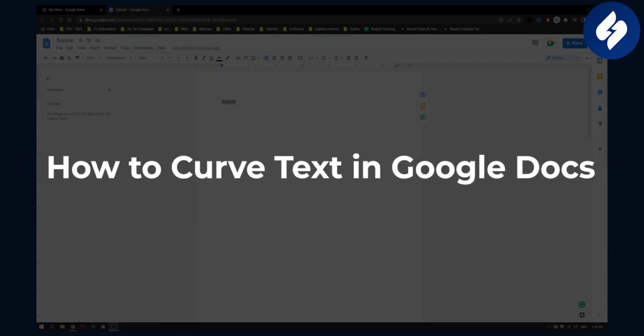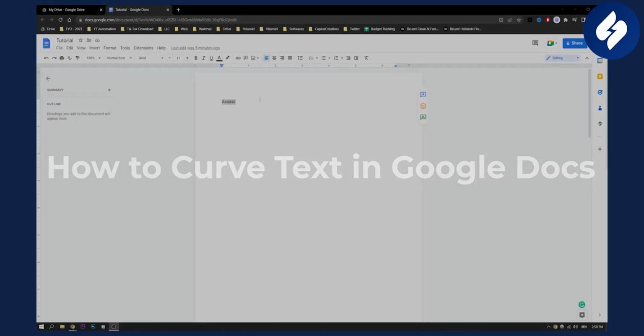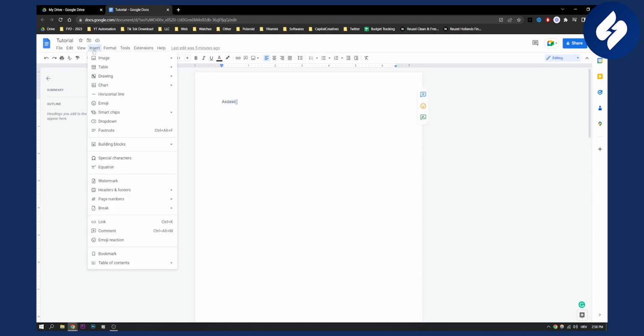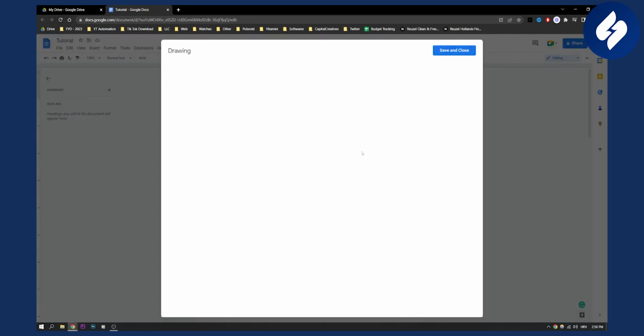In this tutorial, I will show you how to curve a text in Google Docs and how you can make an effect that has curved text. So first of all, what we need to do is go to Insert, and then we can click Drawing, and click New.